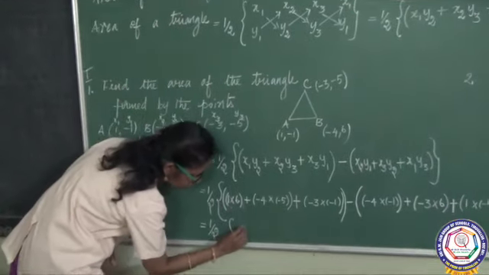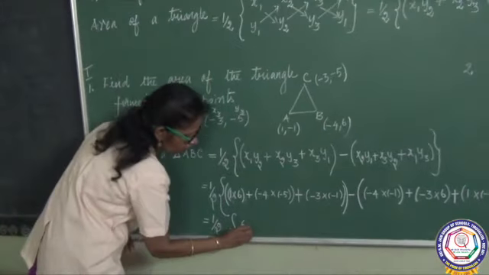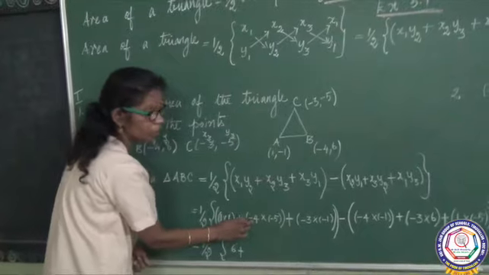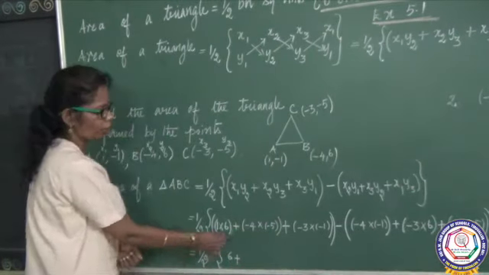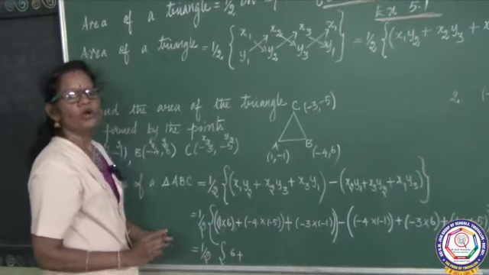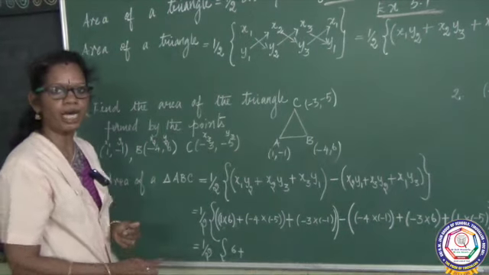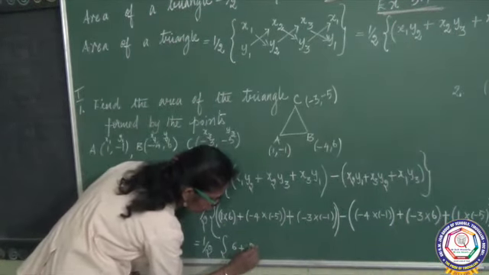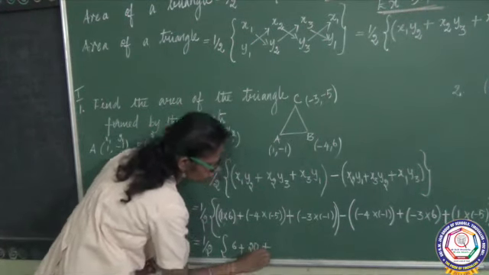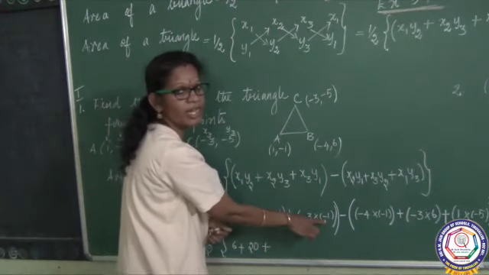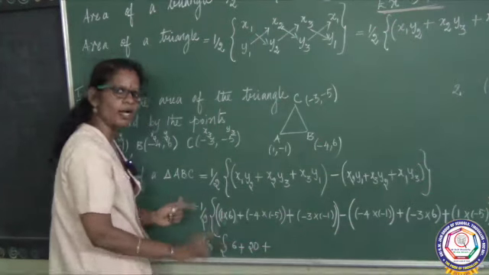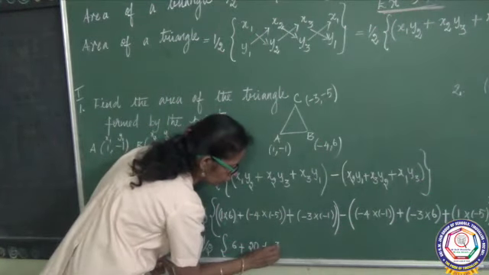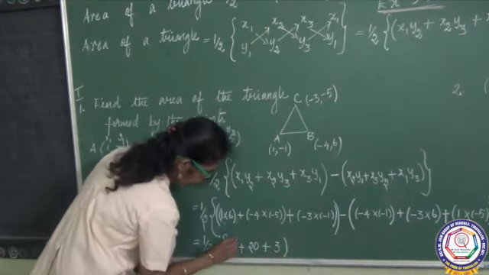1 into 6 is 6, plus minus 4 into minus 5. Both are negative, when you multiply it becomes positive. So 4 5s are 20, plus minus 3 into minus 1. Both are negative, again positive. 3 1s are 3.